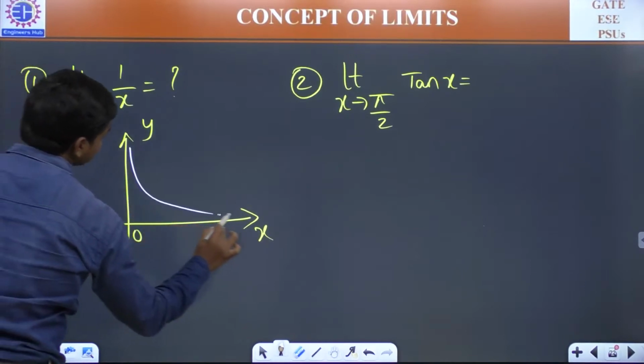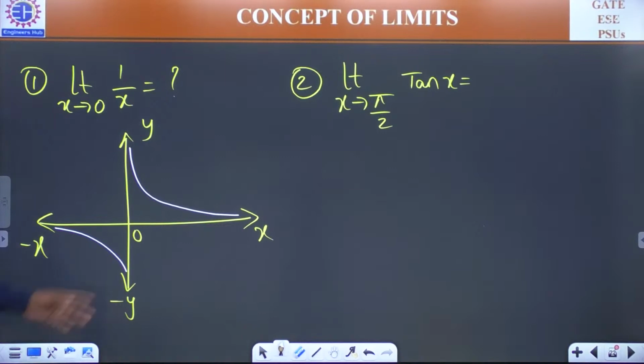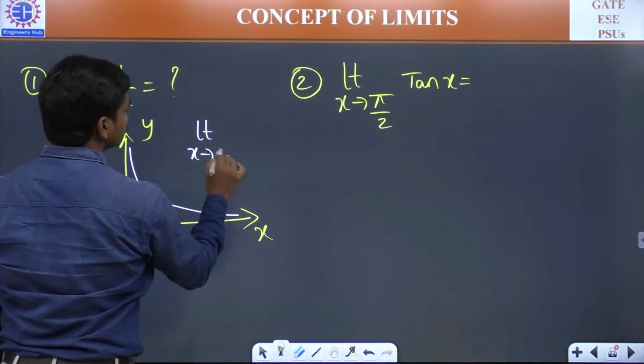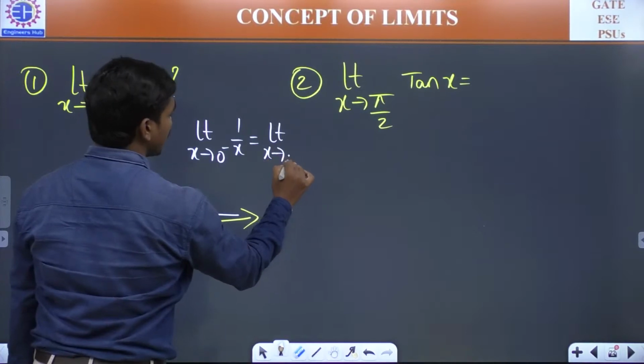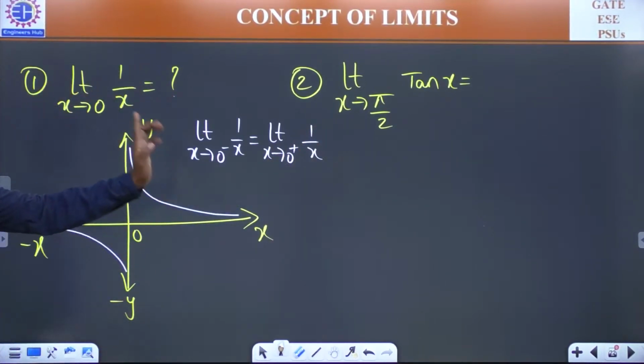It looks something like this. Correct? This is the graph of y is equal to 1 by x. Now, if this limit is to exist, then limit x tends to 0 minus 1 by x should be equal to limit x tends to 0 plus 1 by x. Correct? Means the left hand limit and the right hand limit should be same.